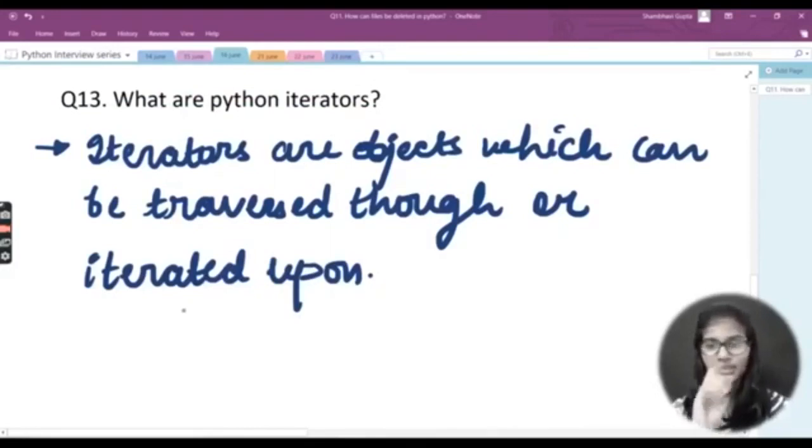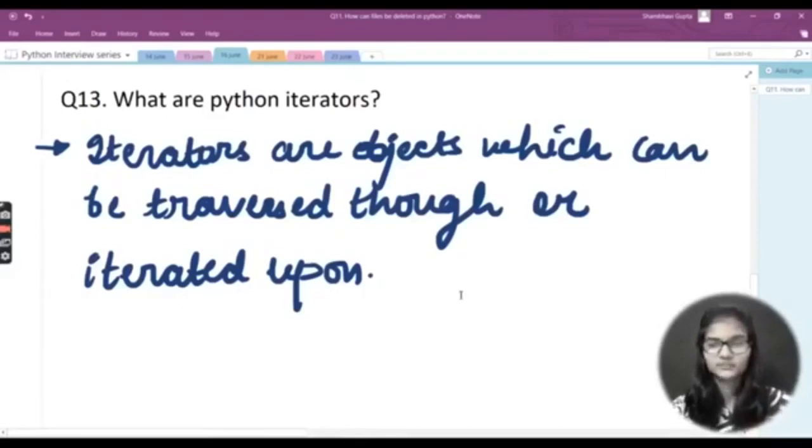Now let's say you are writing a for loop, you put on a variable, you put on the condition, and in that case you have given some value. Let's say you want all the numbers to be displayed from 1 till 10. You have given a starting point, that is 1, until 10. You want all of the numbers to be displayed. So in that case, what we do is apply a concept called iteration. And that iteration is done with the help of the iterators, right? So iterators are objects which can be traversed through or iterated upon, right? This is the definition you can give for Python iterators, right?